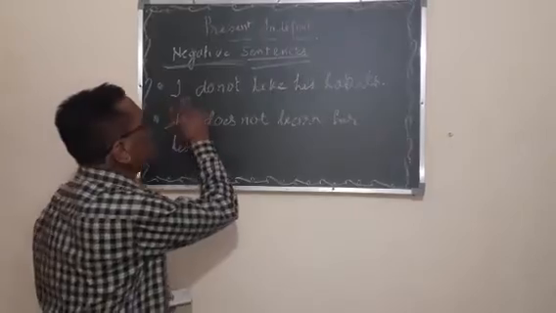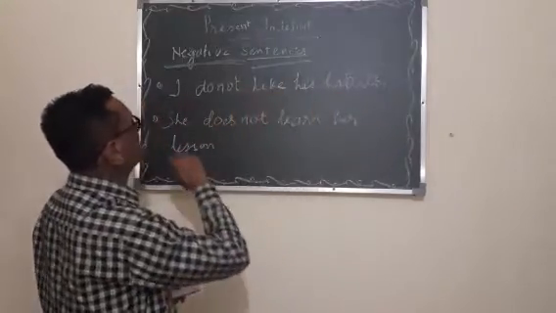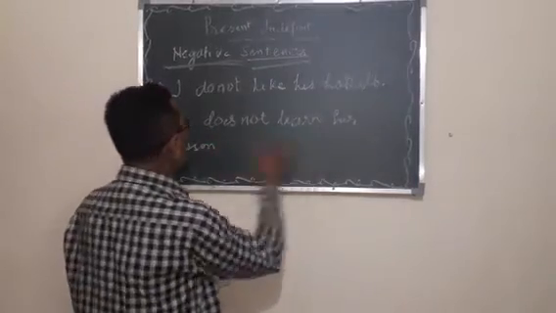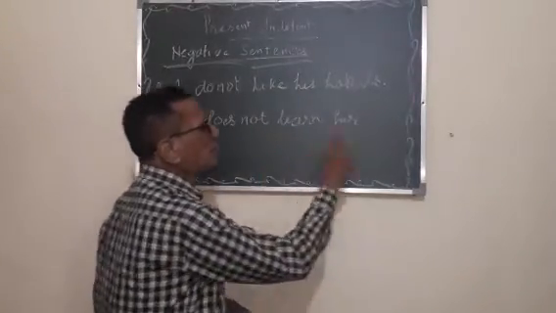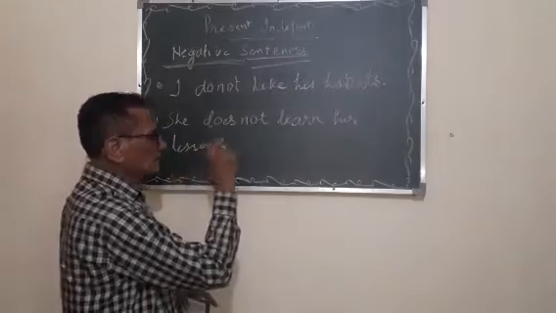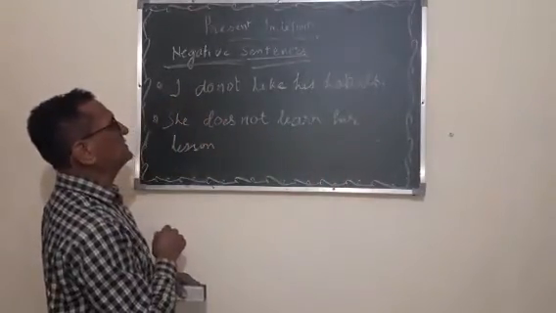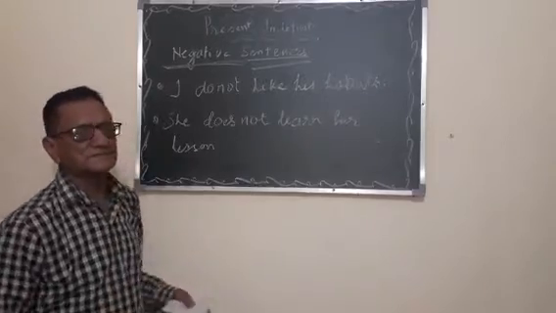Now I am going to tell how to use do and does in the sentences. I do not like his habits. She does not learn her lesson. They do not come here daily. They do not drink milk in the morning. Like these, negative sentences are used.